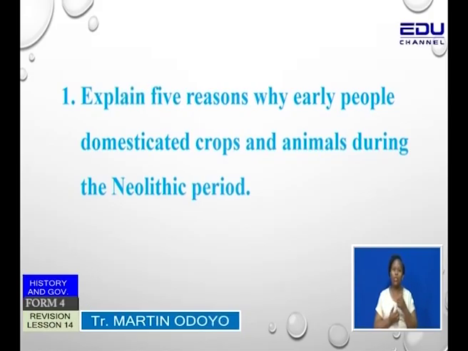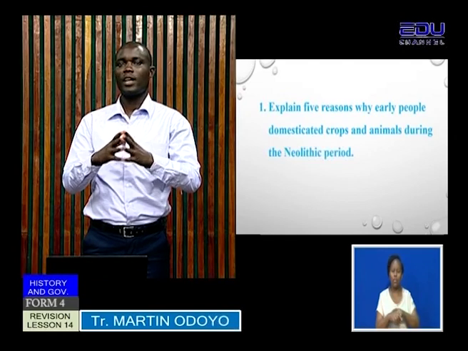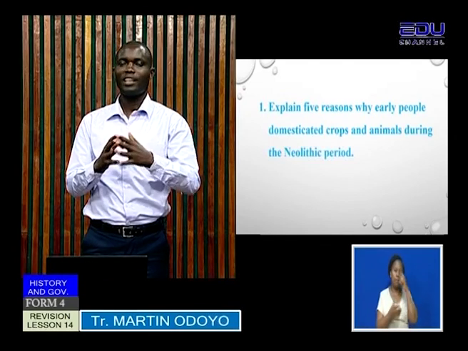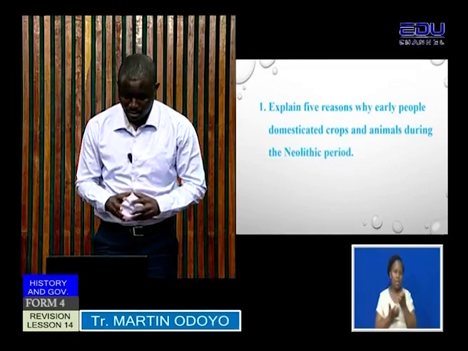For example, in this question, you need to underline the word explain. You also need to underline the word 5 because it will tell you that the question is closed. You are only supposed to provide only 5 responses. More than 5 will be ignored by the examiner. Then, we need to understand and underline the word domesticated. Then finally, you should underline the words Neolithic period. If you fully understand such keywords, then I believe you will provide the correct required responses.